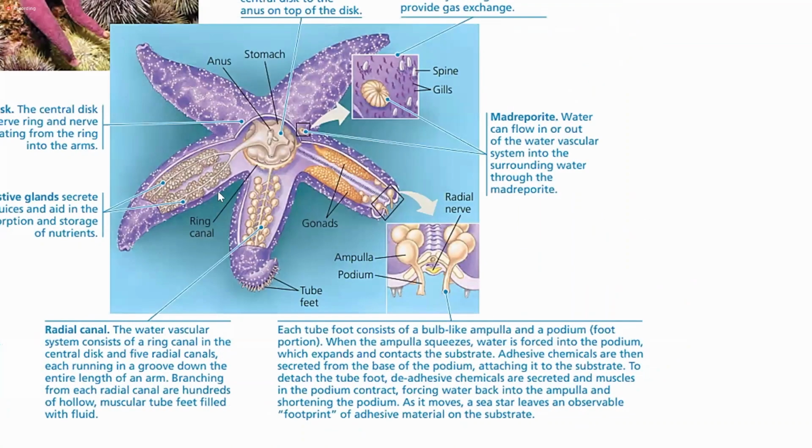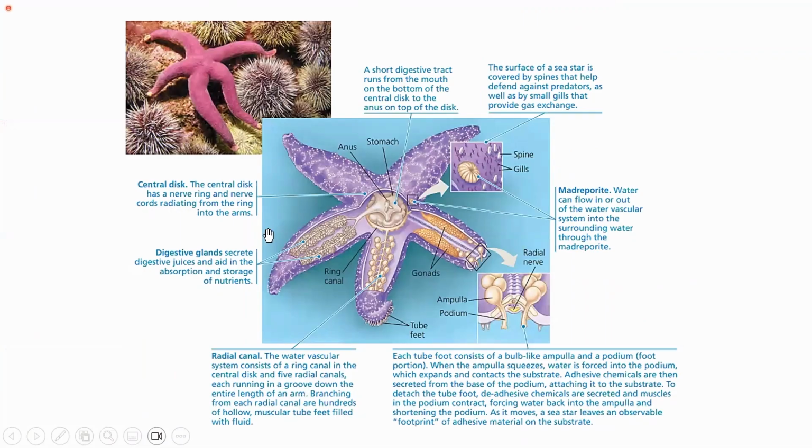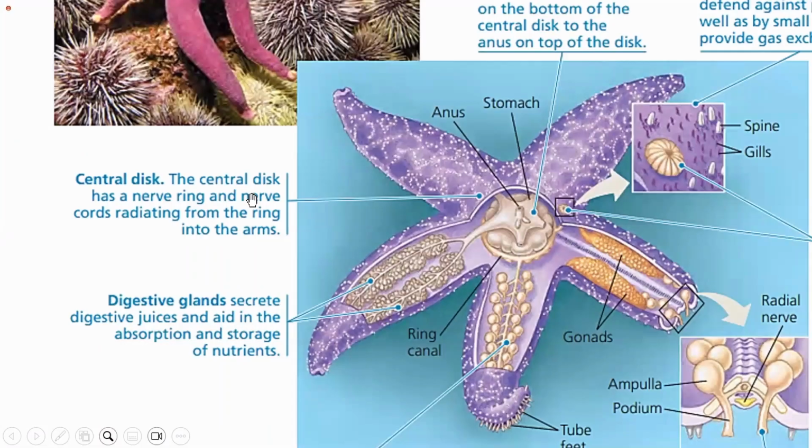And then the central disc, I have already mentioned. The central disc has a nerve ring and nerve cords radiating from the ring into the arms. The digestive glands are present in each of the arms, which secrete the digestive juices and aid in the absorption and storage of nutrients.